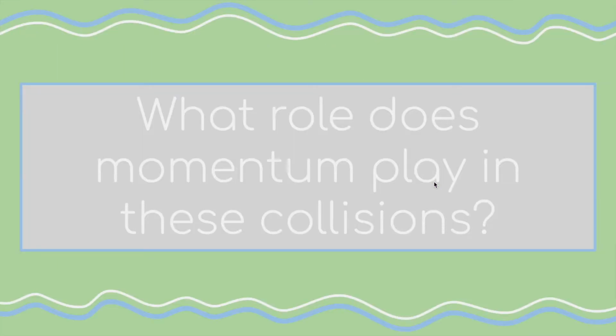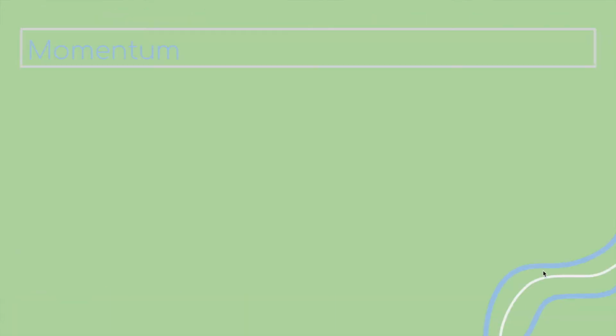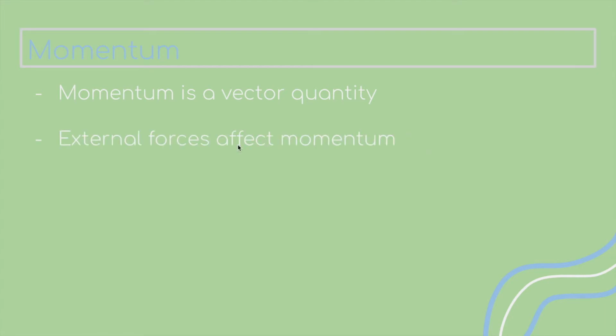So what role does momentum play in these collisions? Well, let's look at what momentum is. Momentum is a vector quantity. External forces affect momentum. And finally, in physics, momentum is normally denoted by P.